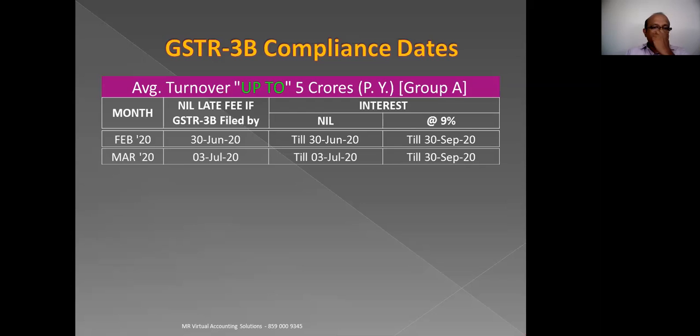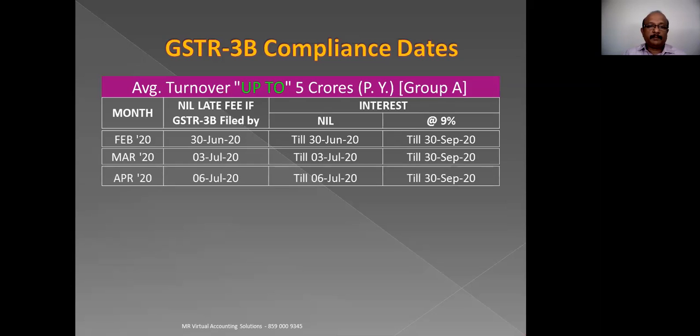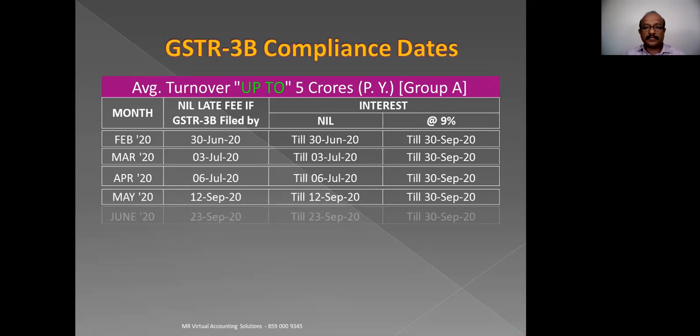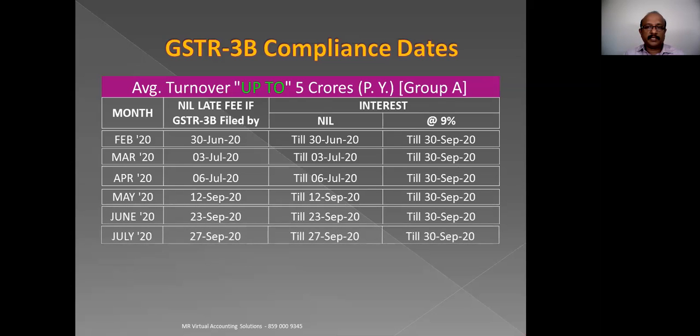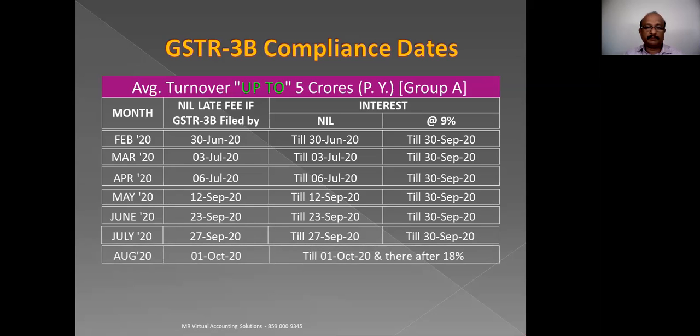And for March, it is 3rd July, and without interest, you can file it till 3rd of July. And for April, it is 6th of July and without interest till 6th of July. After 6th of July, 9% interest till 30th September. All this till 30th September, 9% interest up to 30th September.